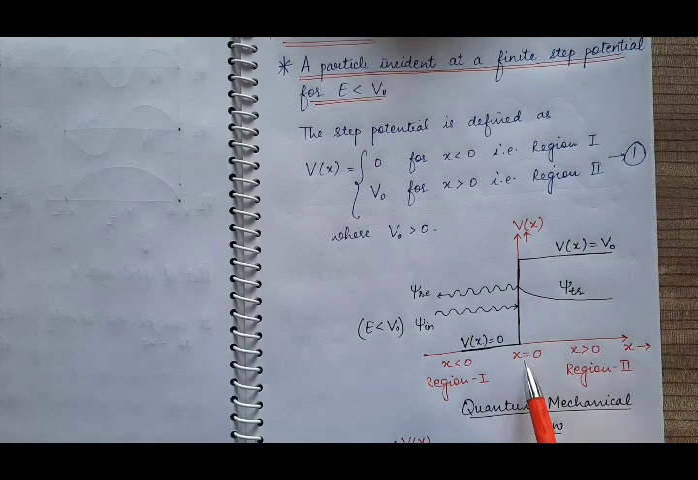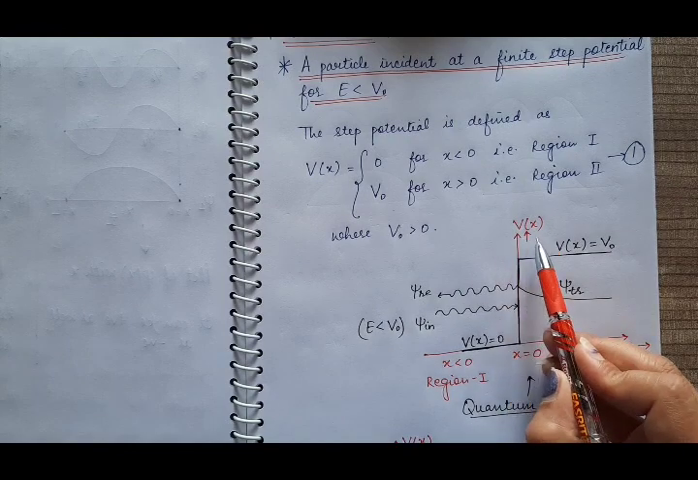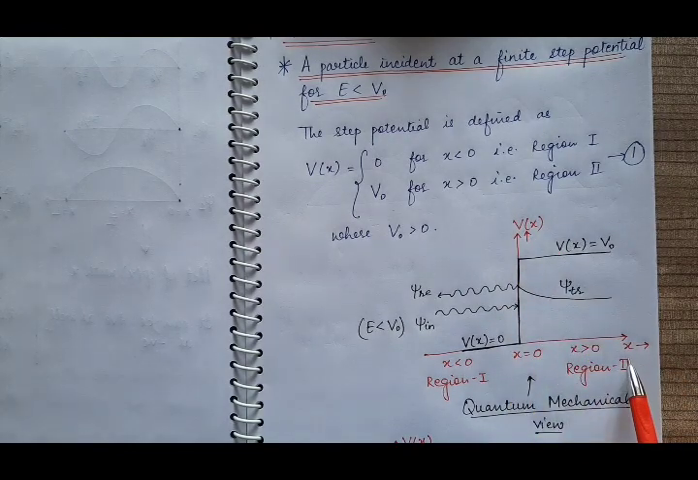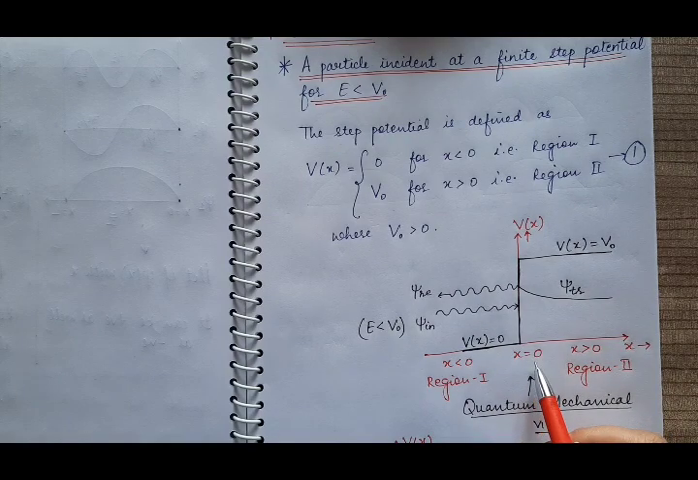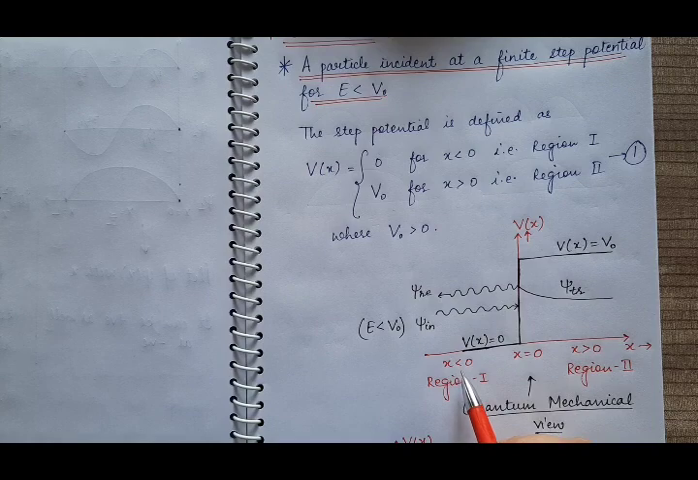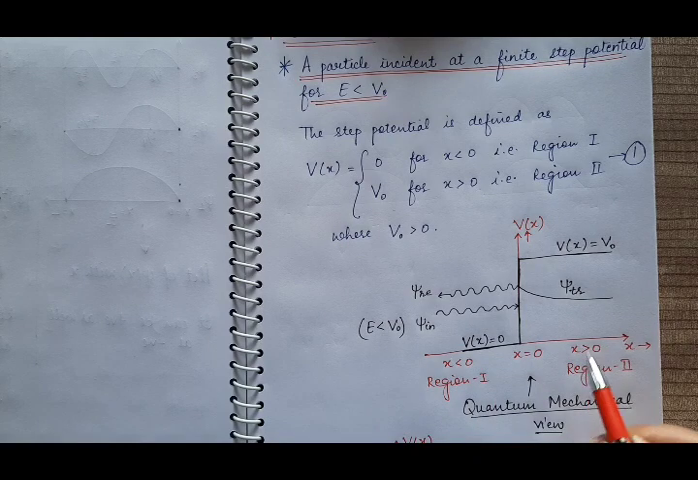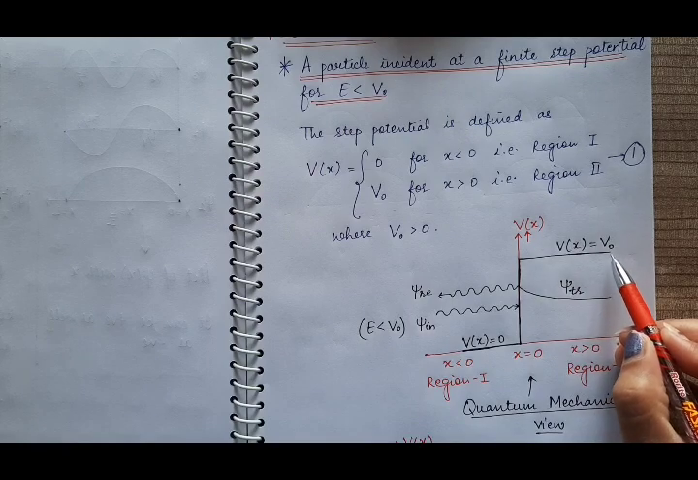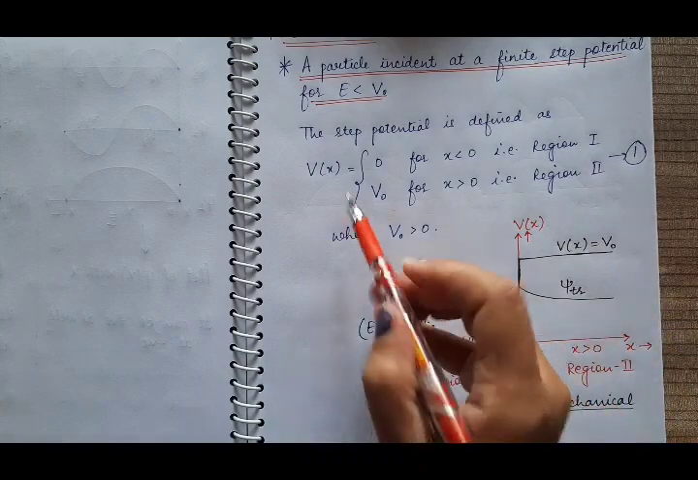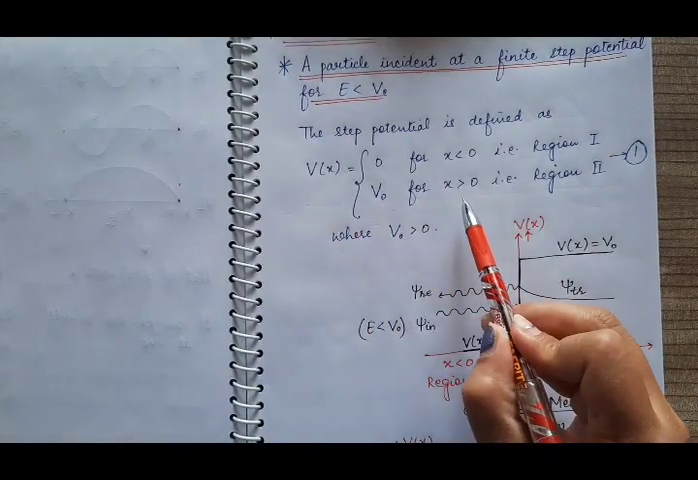So here you can see the potential V(x) plotted against x. This is the point where x is equal to 0. For x less than 0, the step potential V is 0. And for x greater than 0, the potential is equal to V0, that is constant. And this V0 is greater than 0. So this is the definition of the step potential.